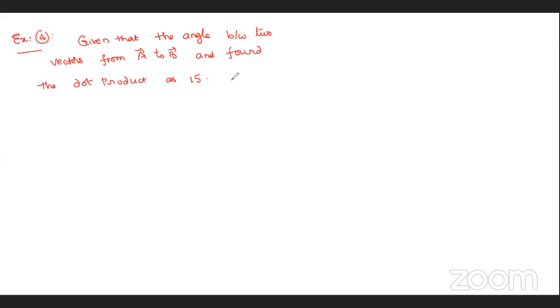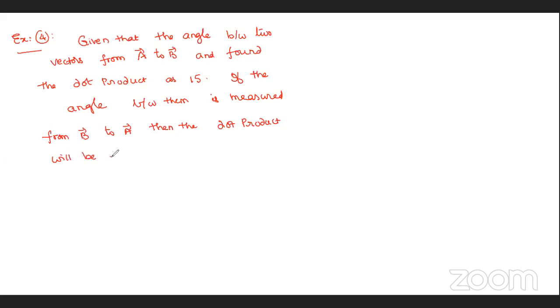Now, if the angle between them is measured from B bar to A bar, then the dot product will be what? This is the question.